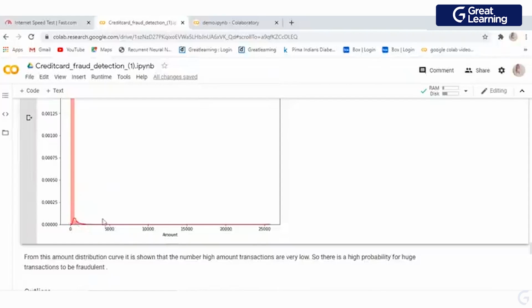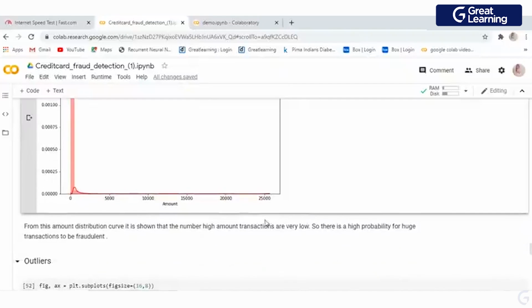This basically says that when your amount is getting higher, there is a possibility that your transaction is a fraud transaction. This is the way your graph is trying to communicate with you. It gives you an intuition that maybe when the amount is high, the probability of the transaction being fraud is high.